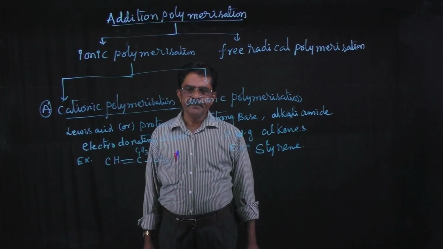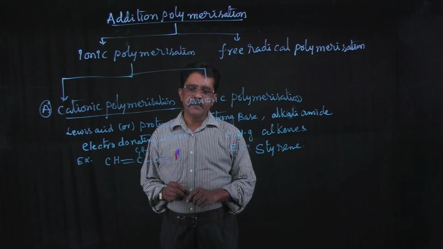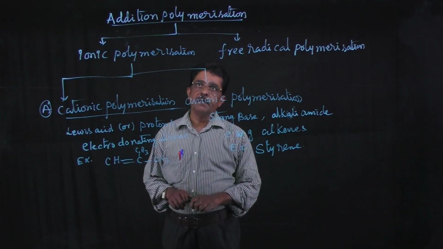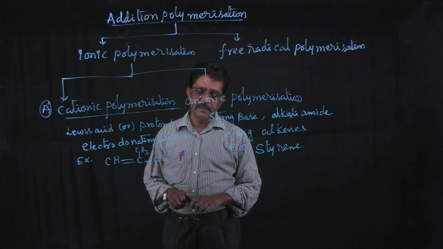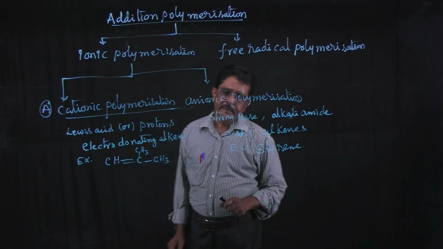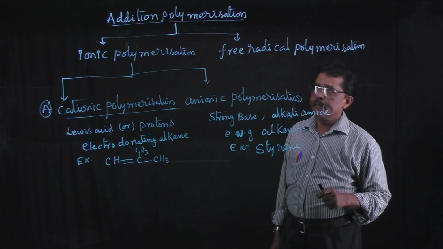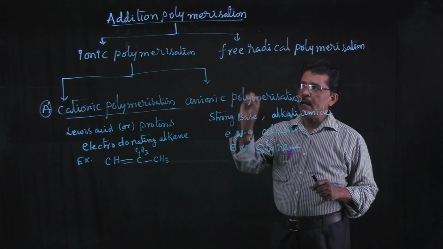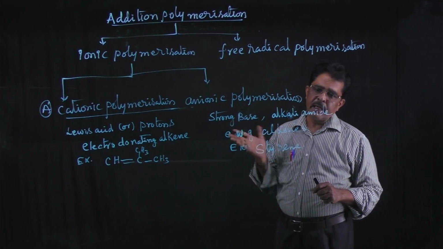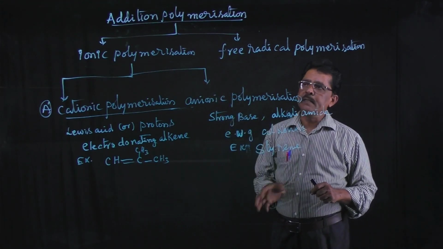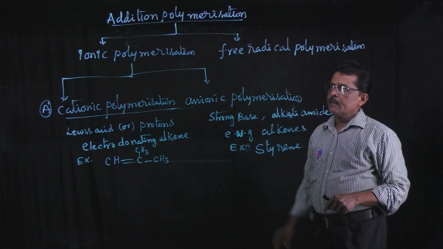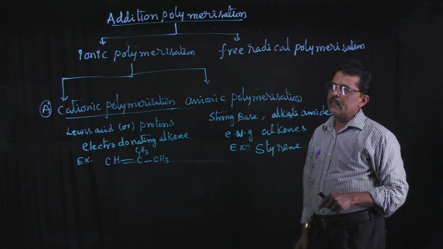Hello students, we have to discuss the polymerization reactions. First one is addition polymerization or chain growth polymerization. Second one is condensation polymerization or step growth polymerization. Addition polymerization is again of two types depending upon the nature of the mechanism of polymerization: ionic polymerization and free radical polymerization.